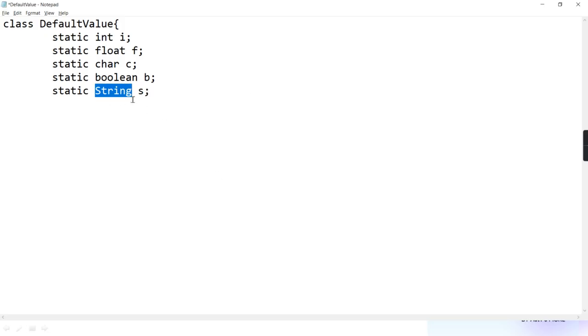Okay, so as it is a variable of a class, it has to be a reference variable. Always remember, if it is a variable of the 8 primitive data types, then it's not a reference. Now all these statics I have declared. Now, public static void main string args, and in this main I want to access them.